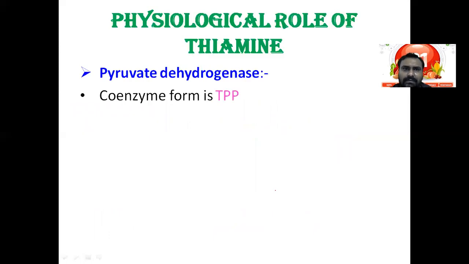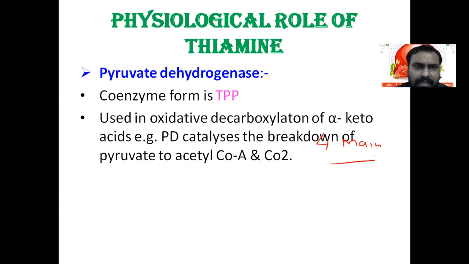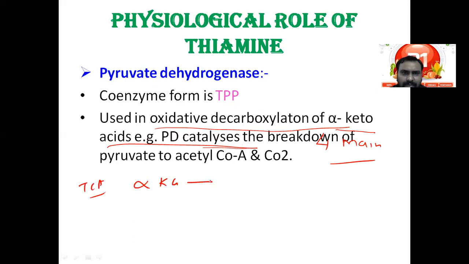Now there are four main important roles of thiamine, where it acts as a coenzyme. One is the oxidative decarboxylation of alpha ketoglutarate. In the TCA cycle, alpha ketoglutarate is converted to succinyl CoA.